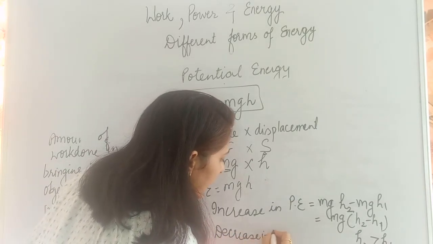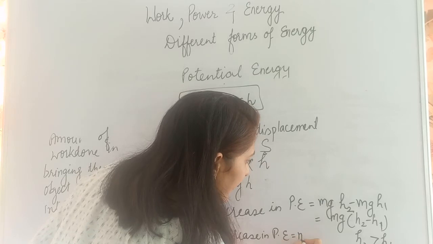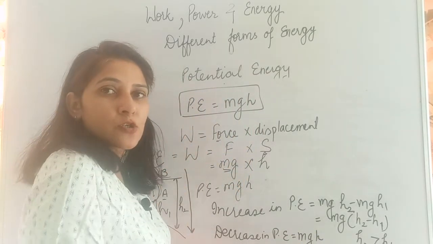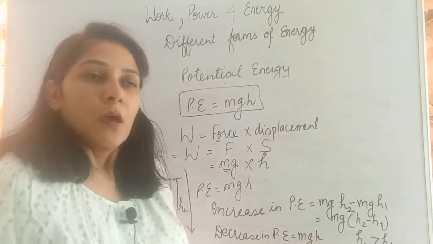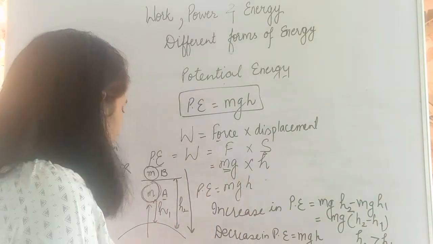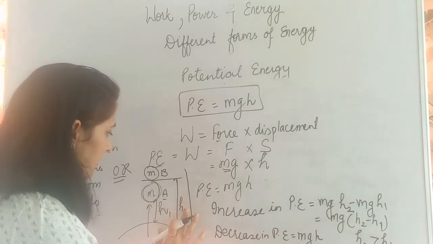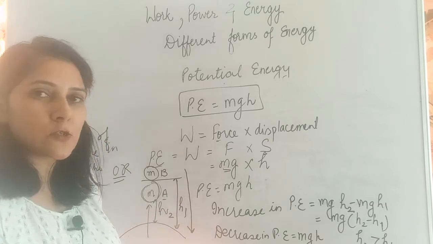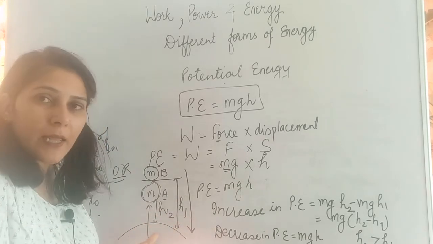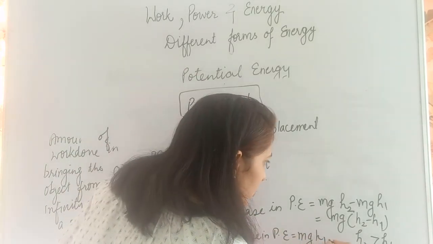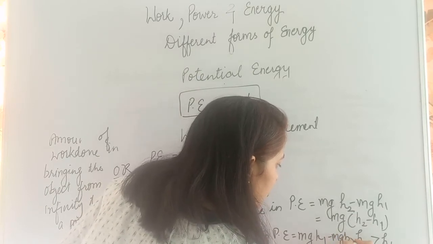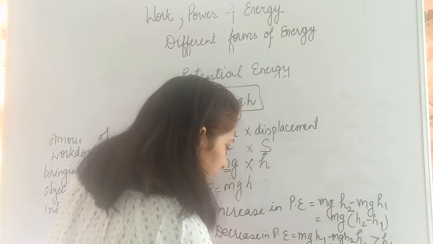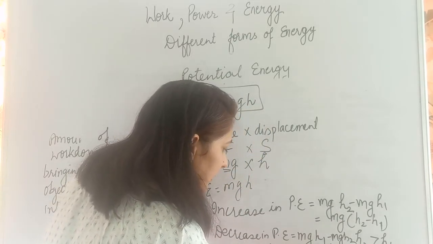Decrease in potential energy is given as mg. Again, this height is h2, this is h1. Or we can reverse it, otherwise both the formulas will be the same. I am saying this is the initial position h1 and now the decrease is shown by h2. In this case h1 is greater and h2 is less. So you can write mgh1 minus mgh2. This will be given as mg(h1 minus h2). Why does this happen? Because in this case h1 is greater than h2.